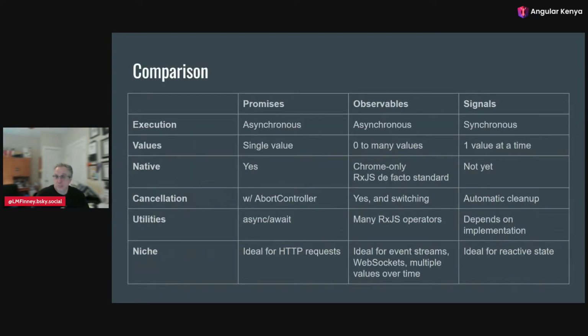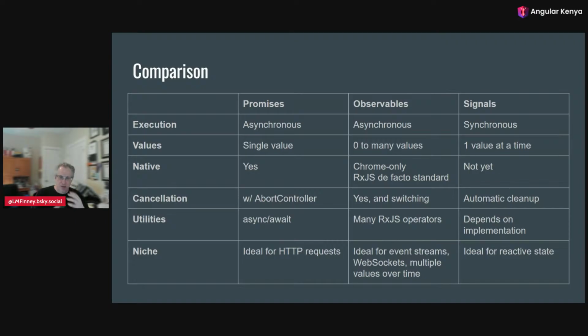promises and observables are asynchronous, signals are synchronous. Promises have one value, observables have 0 to many, and signals have 1 at a time. Promises are fully native, observables are working on it, and signals are further away. Promises don't have cancellation built in, but sometimes with a friend they can be canceled. With observables, it's built in with switching, and with signals, it automatically cleans up for itself.